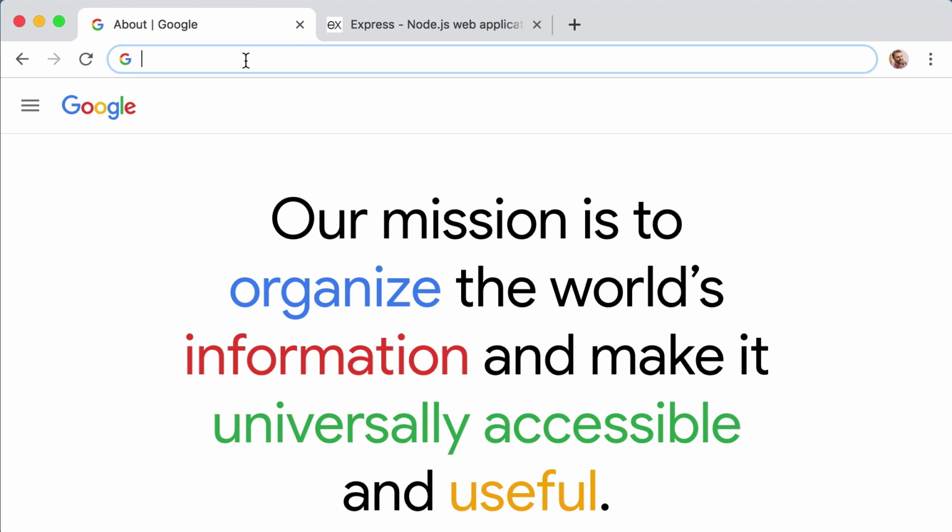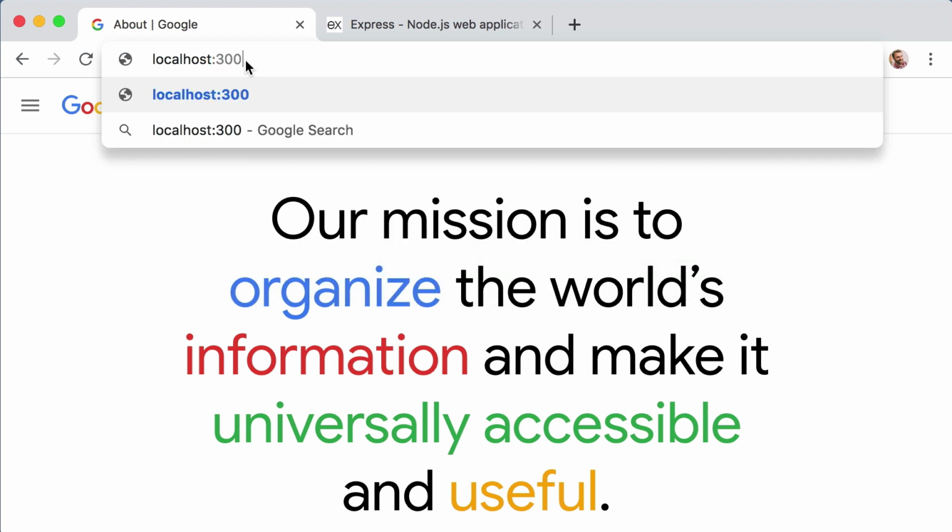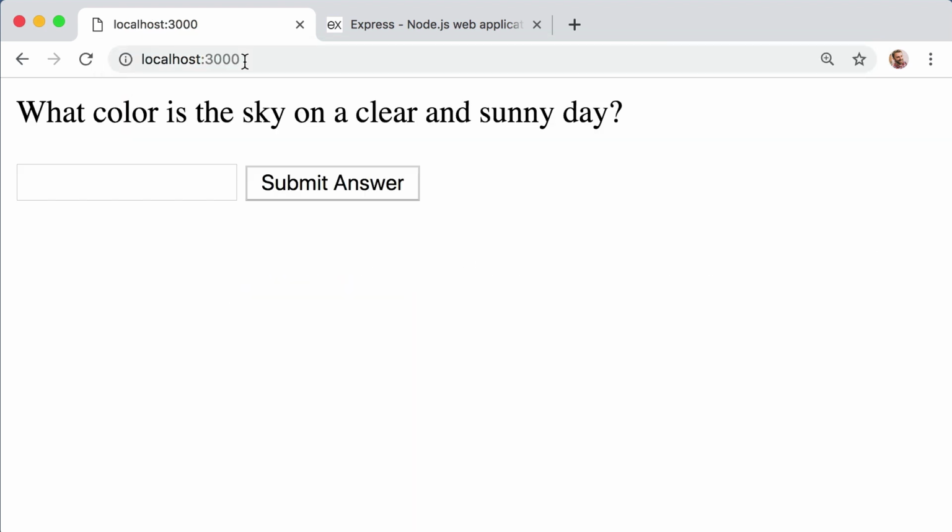So if I go back to localhost 3000, my browser sends a GET request to the server. However, if I fill out this form and then try to submit it, my browser not only wants to get information about that new URL of /answer, but it also needs to send along its own data to that URL, right? It needs to send along whatever I typed into the form fields.